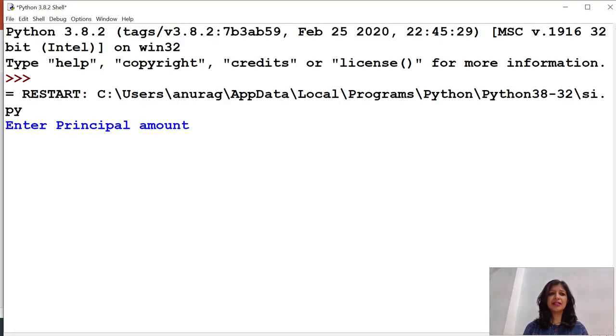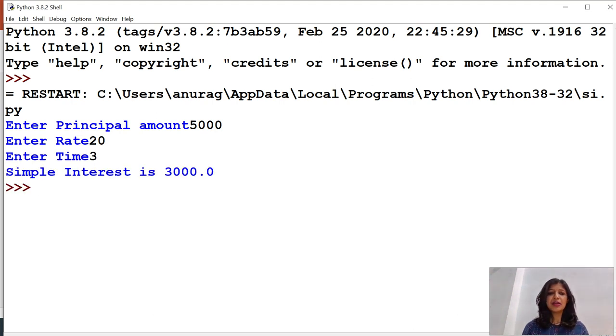So when I run this program, it will ask for the principal amount. Let me enter 5,000 as the principal amount, 20 as the rate, and 3 as the time. So it will calculate simple interest as 3,000, and it is the right answer. Now, I just want to call the function, but I don't want to supply any value. So it will work on its default values, that is 1,000 for the principal, 10 for the rate, and 1 for the time.